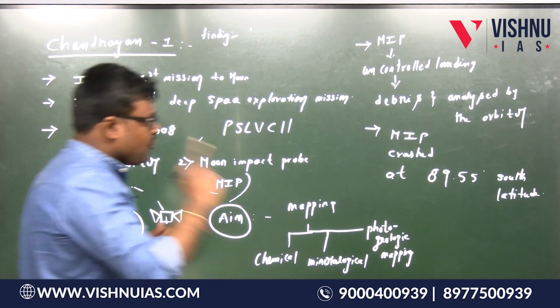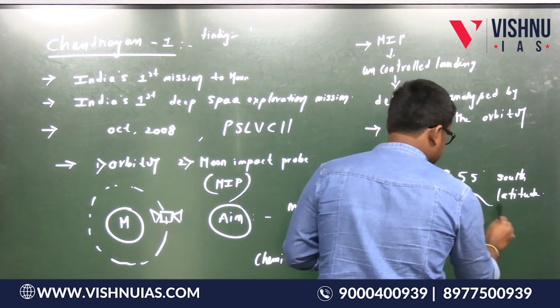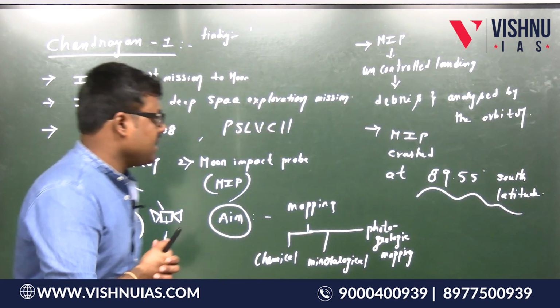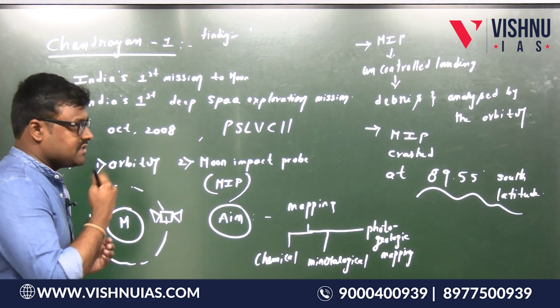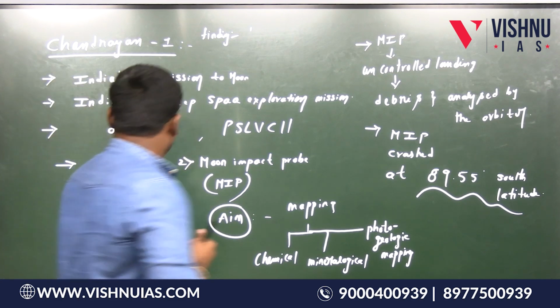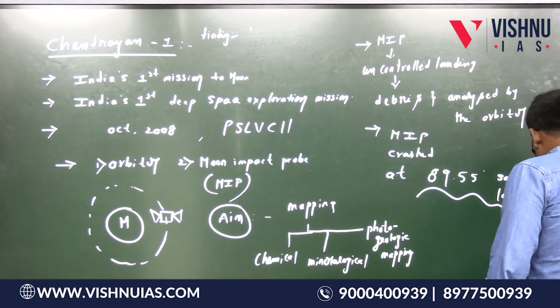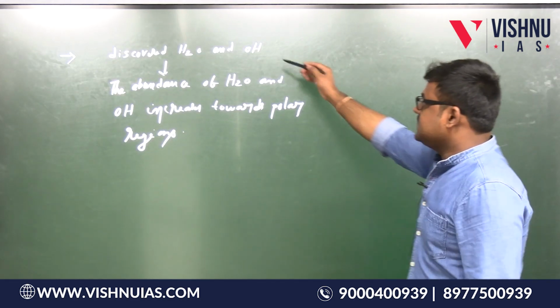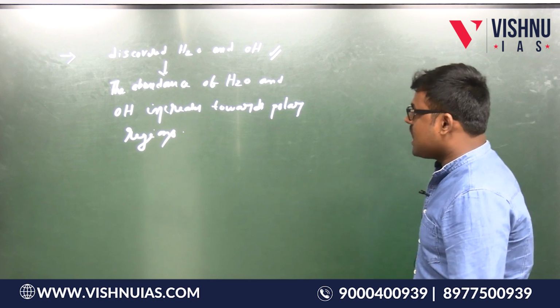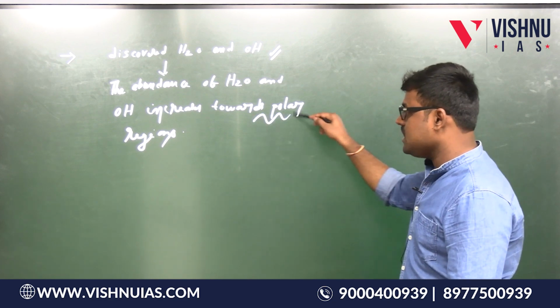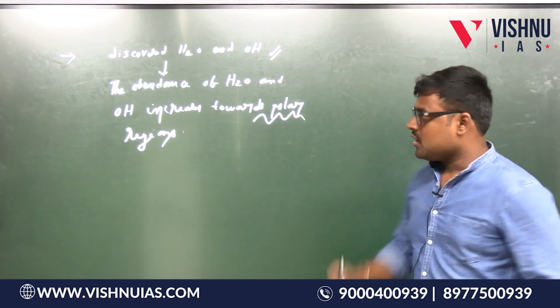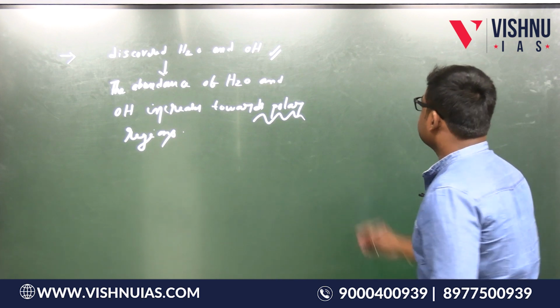So this point is also very important. At 89.55 degrees south latitude, that is the south pole of the moon. Now this is about Chandrayaan 1. What are the important points here? It discovered water and their abundance also increases towards the polar regions. Now next we will take up Chandrayaan 2.